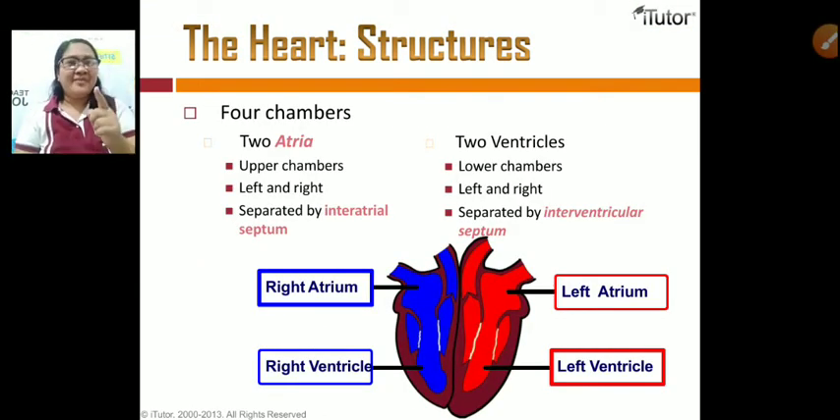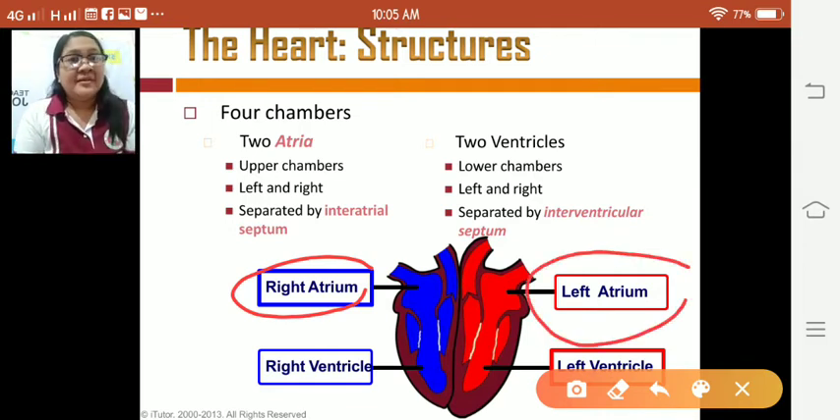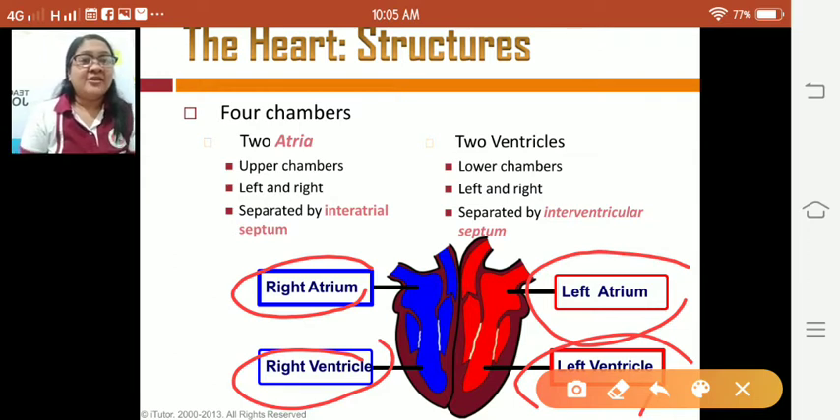Okay, this one. So aton nga heart has 4 chambers. So we have here the right atrium and the left atrium. Okay, the upper chambers, the right and the left atrium. And again, it is separated by a septum. On the other hand, sa aton nga lower chambers, we have 2 ventricles here, the left ventricle also and the right ventricle.